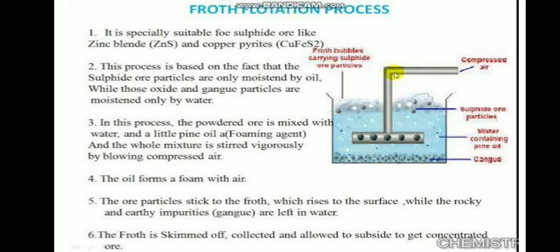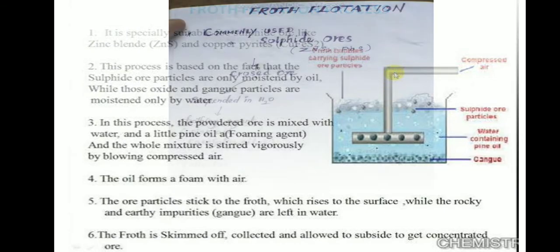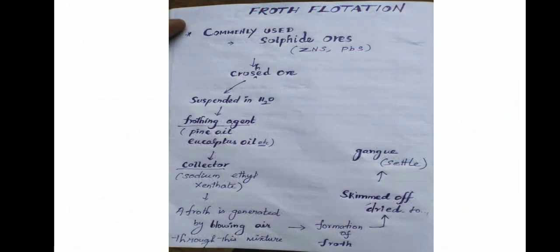The collector molecules attach to the ore particles and make them water repellent. As a result, ore particles wetted by the oil rise to the surface along with the froth. The froth is skimmed off and dried to recover the concentrated ore. The gangue particles that are preferentially wetted by the water settle at the bottom. This is the flowchart of froth flotation.